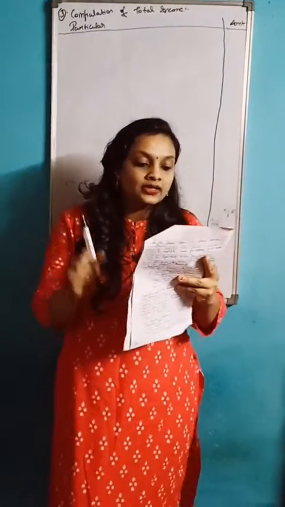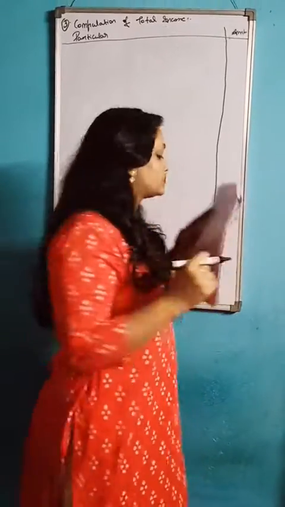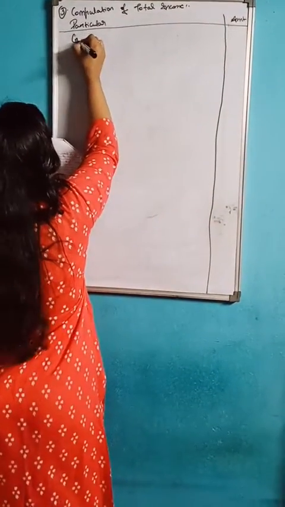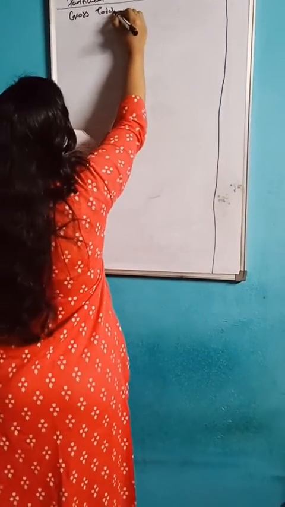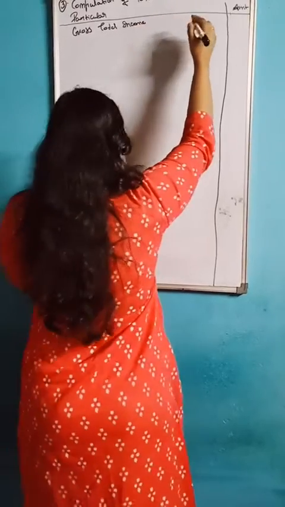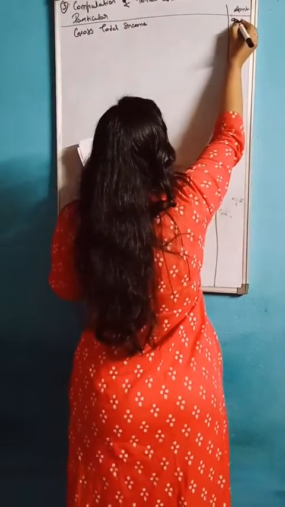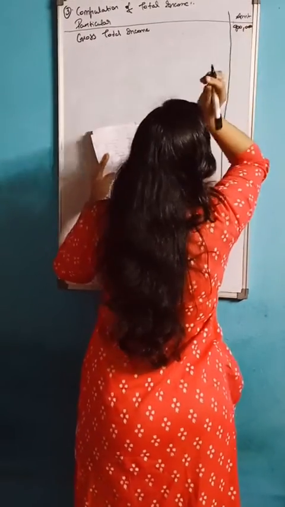Here it is directly mentioned that gross total income is 9 lakh. Okay. So gross total income, 9 lakh.